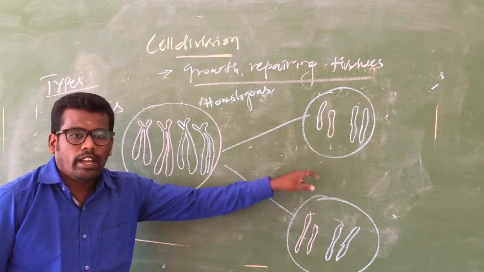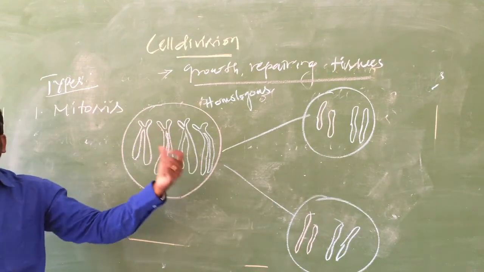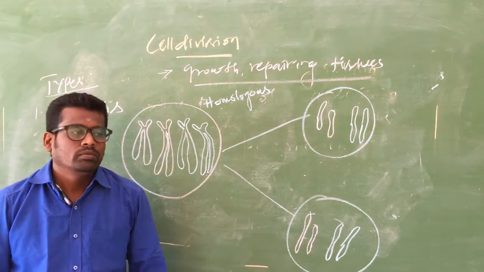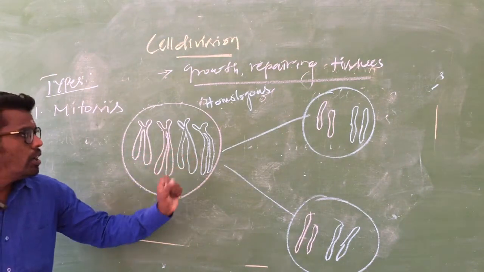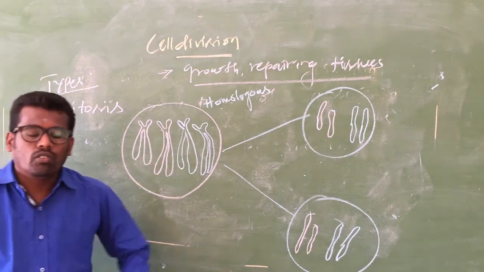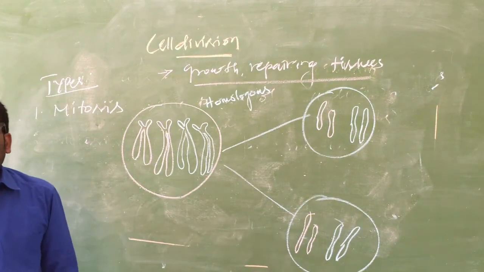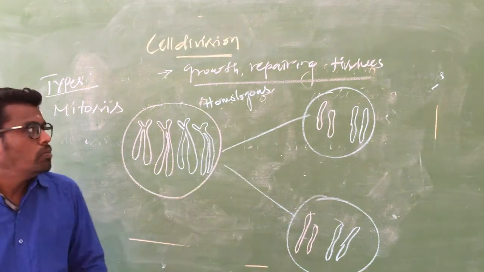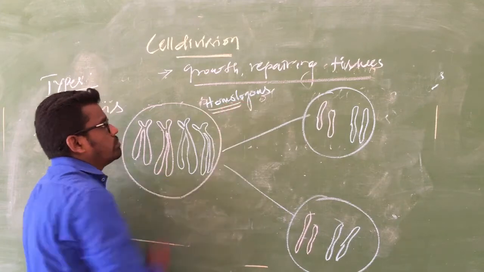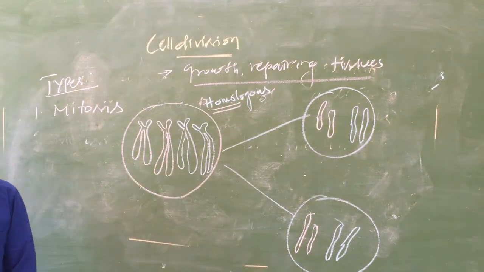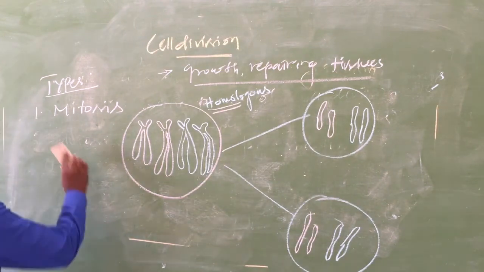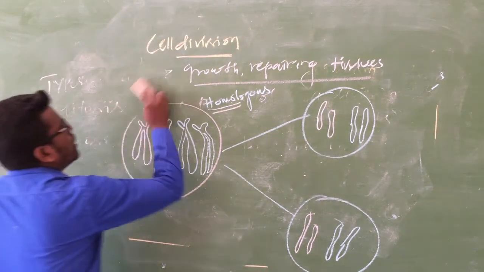The two daughter cells are identical, similar, and have the same number of chromosomes. This is called mitosis. The same structure of chromosomes is called homologous chromosomes. Homo means similar. This is mitosis. Next, the type we are going to see is meiosis.